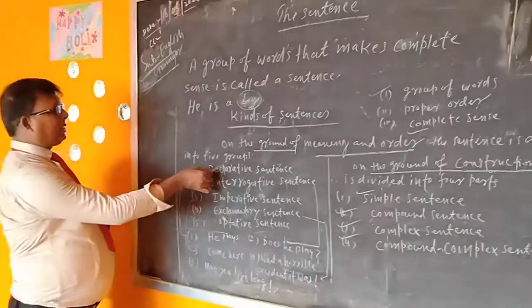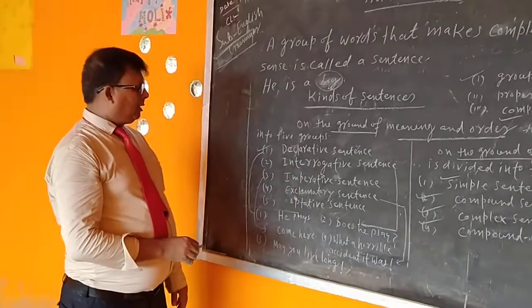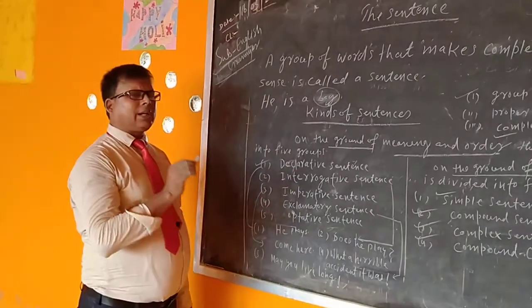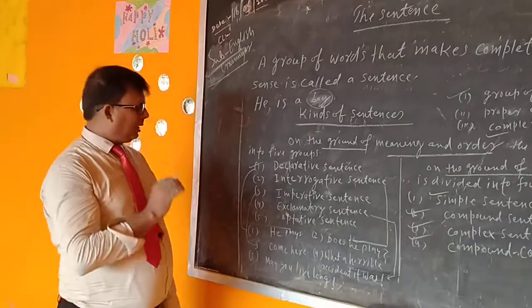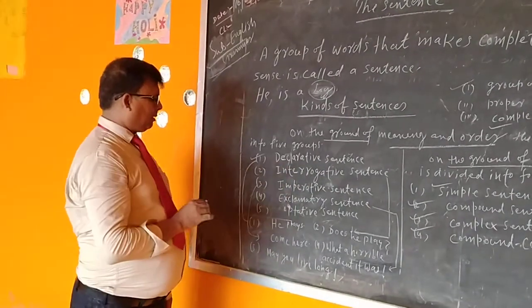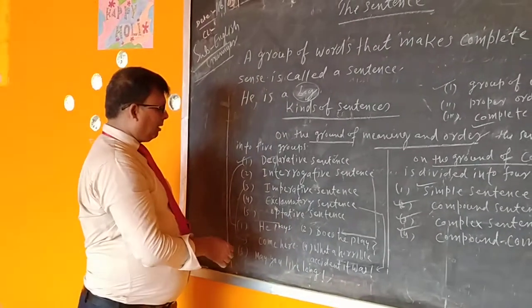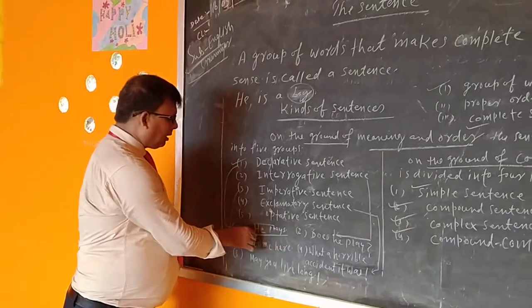Now we will know what is declarative sentence. If someone gives declaration of anything, such group of words is called declarative sentence. Suppose that "he plays." This is a declarative sentence.